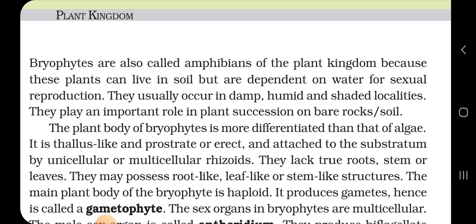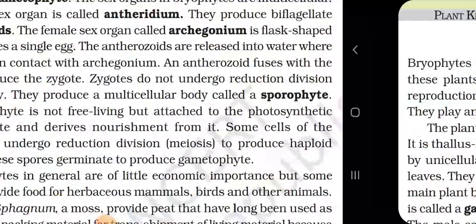The plant body of bryophytes is more differentiated than that of algae. It is thallus-like and prostrate or erect, attached to the substratum by unicellular or multicellular rhizoids. They lack true roots, stem or leaves, but they may possess root-like, leaf-like and stem-like structures. The main part of the plant body of the bryophyte is haploid. It produces gametes, hence it is called the gametophyte. The sex organs in bryophytes are multicellular.